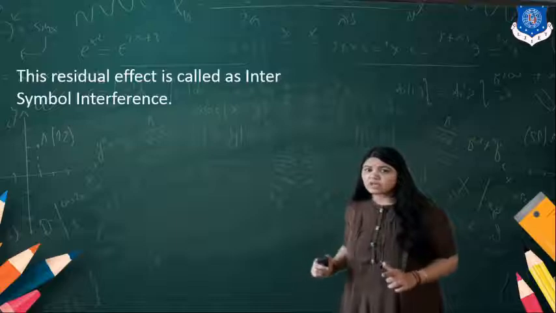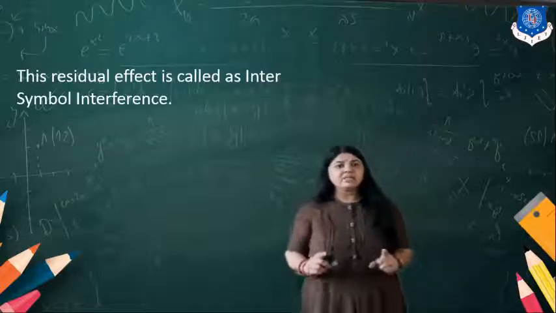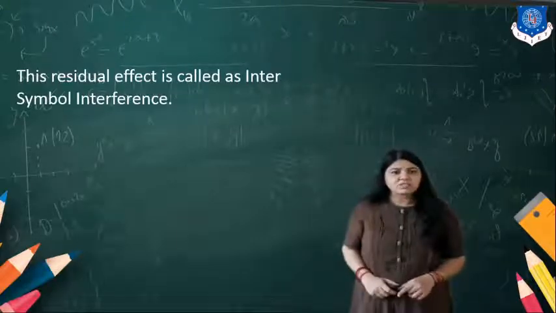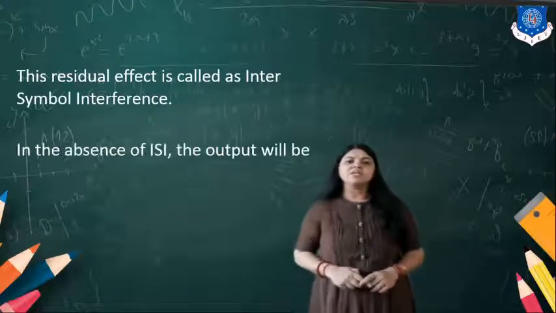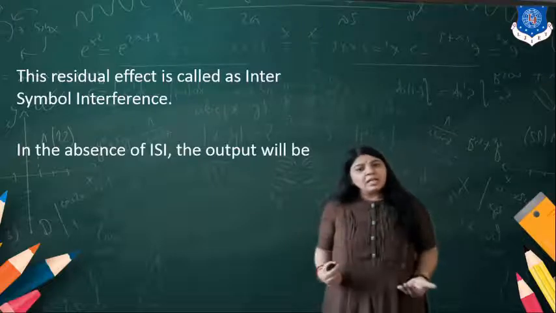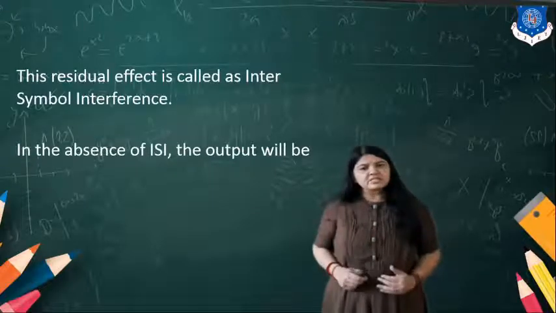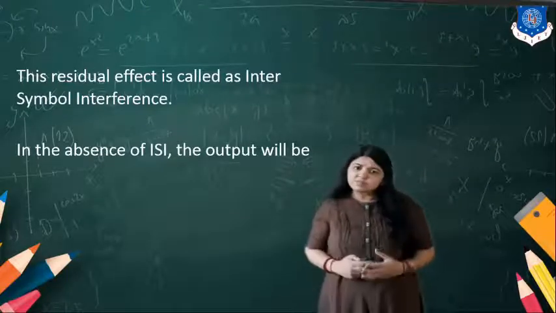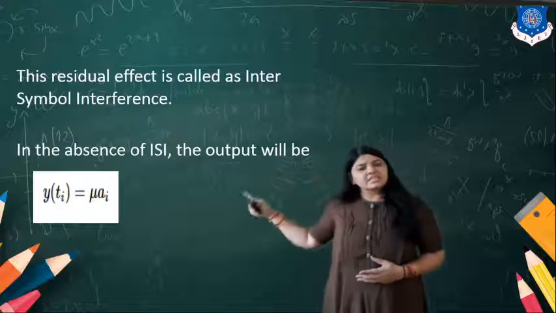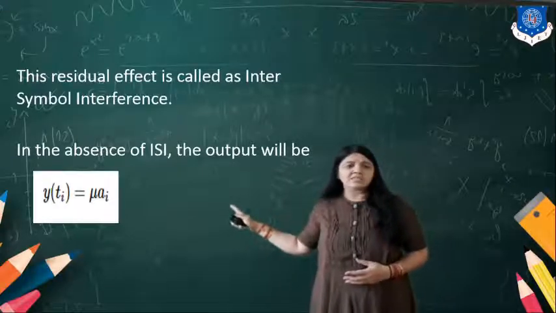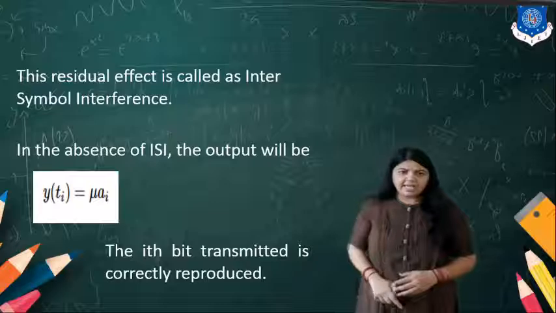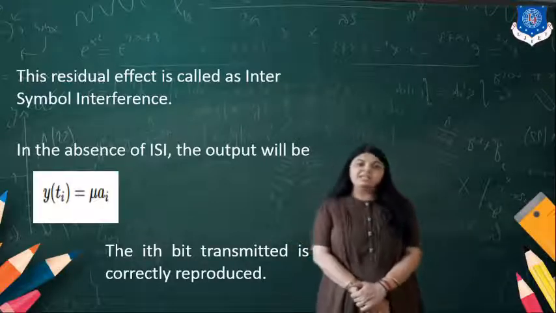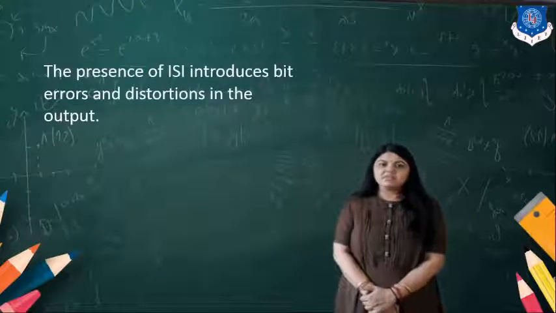So the residual effect is called inter-symbol interference. In the absence of inter-symbol interference, there is no residual term, and that term would be 0. So y(t_i) is equal to mu a_i, and this ith bit is transmitted and correctly reproduced, that we can say.